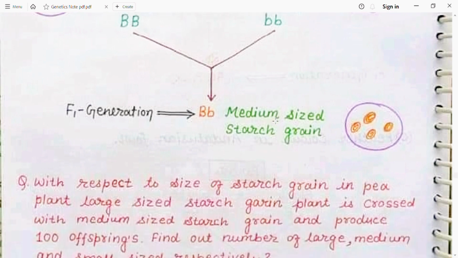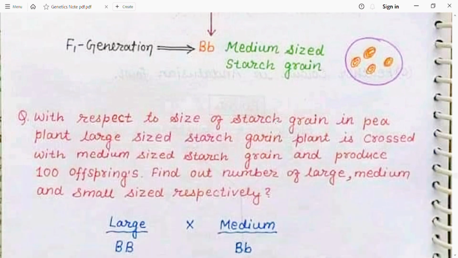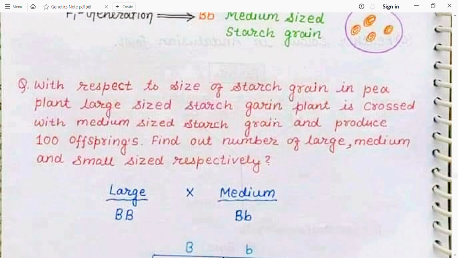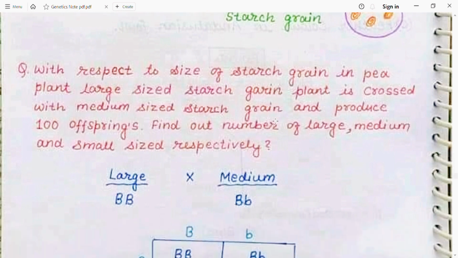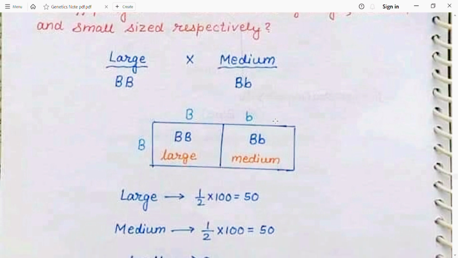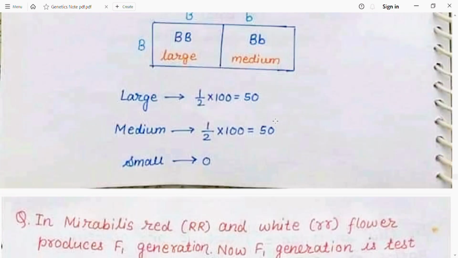So with respect to size of starch grain in pea plant, a large size starch grain plant is crossed with a medium size starch grain plant and produces 100 offspring. Find out the number of large, medium and small size respectively. As we know, large size starch grain is represented by capital B capital B, and small is small b small b, and medium size is represented by capital B and small b. So upon crossing, large should be 50 and medium should be 50, and small should be absent.